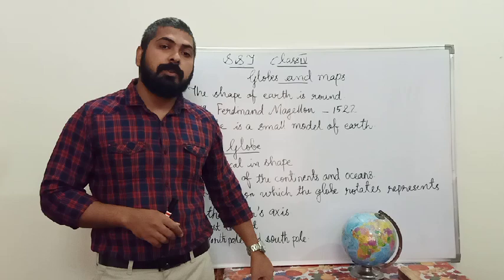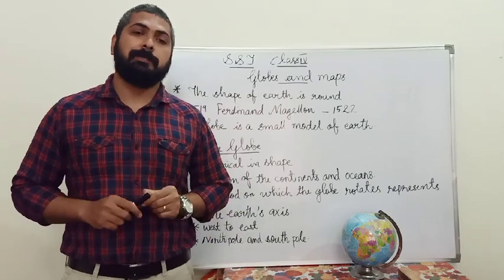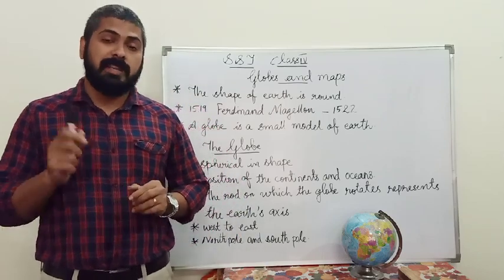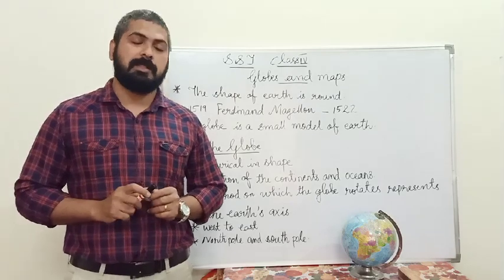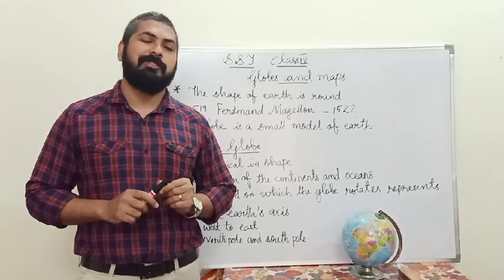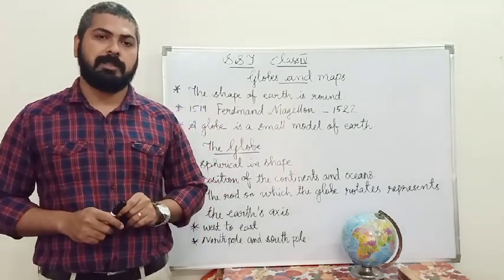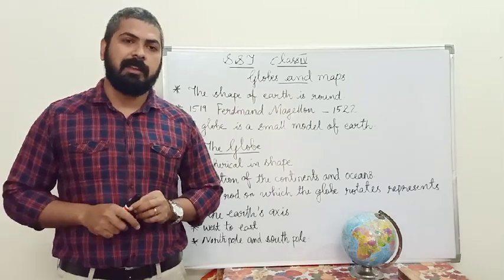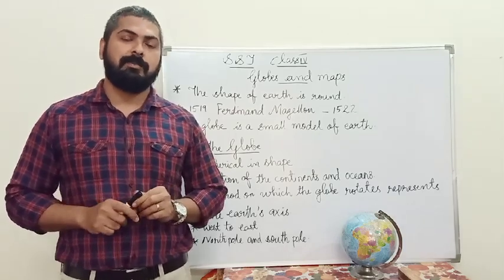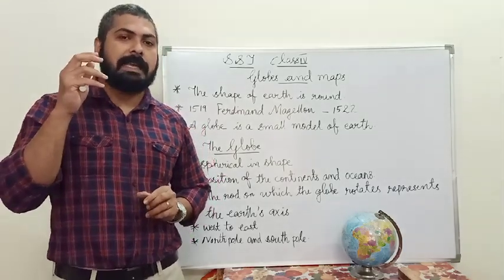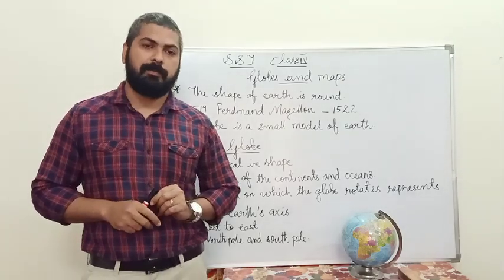And you know many aspects about the features of globes. So many features are there in the globe to identify the things which are on the globe.